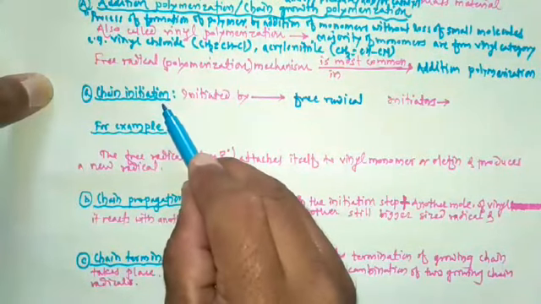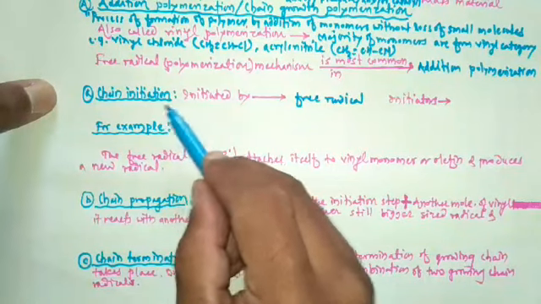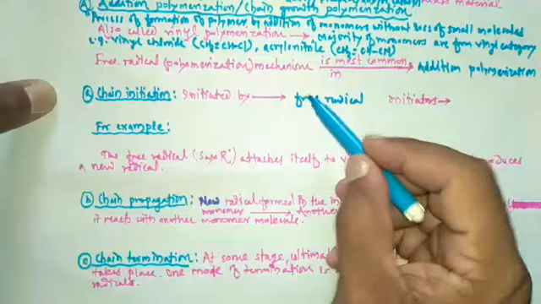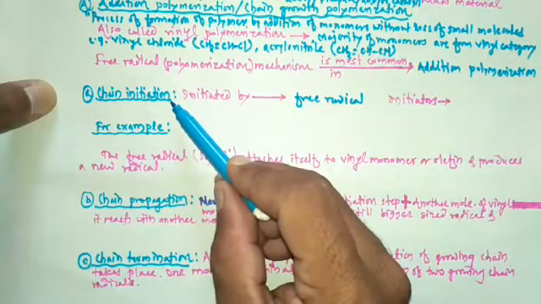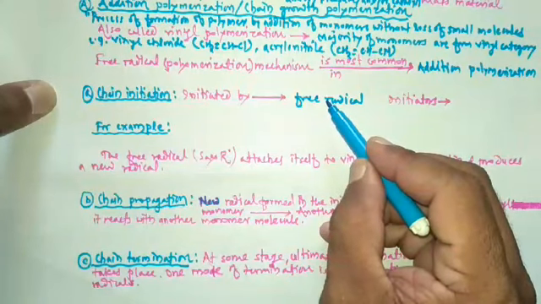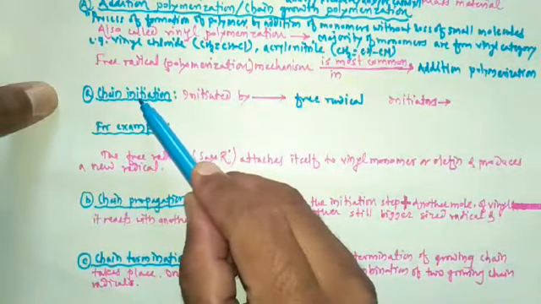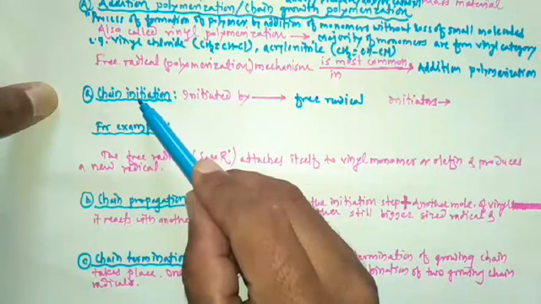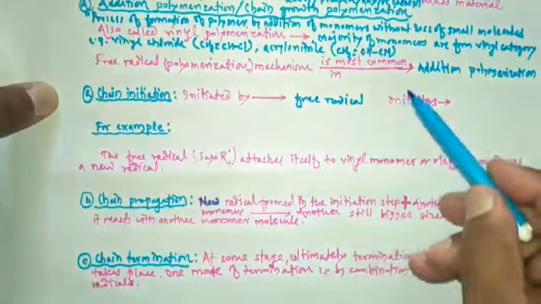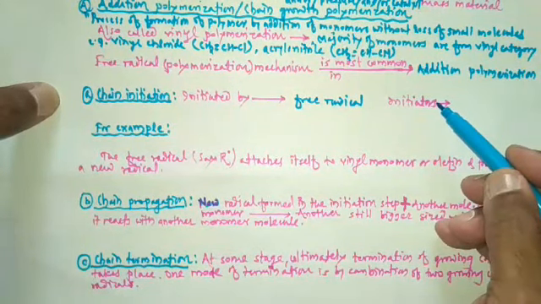So chain initiation is initiated by free radical. That means this step takes place when there is the formation of free radical. Different initiators are used to start the reaction. Initiators are nothing but the substances or compounds which just start the reactions.